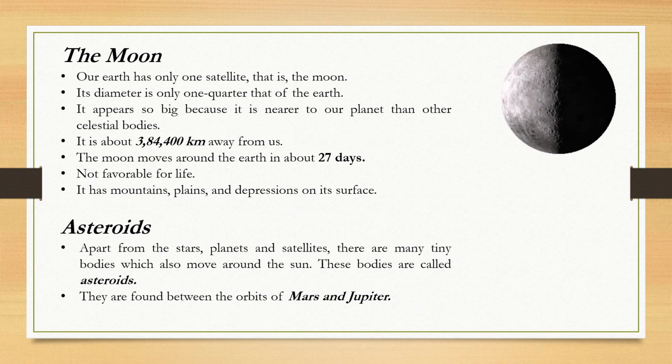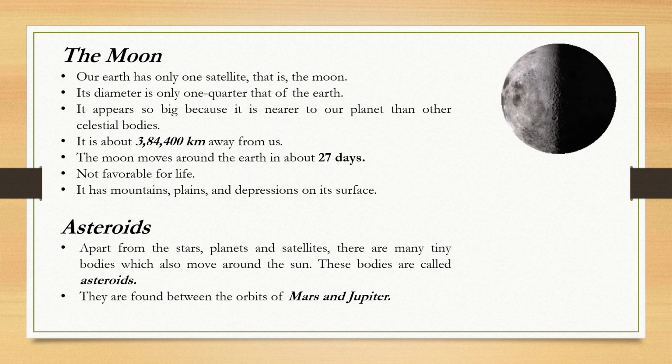The moon. Our earth has only one satellite, that is the moon. It is also called the natural satellite of earth. Its diameter is only 1/4 that of the earth. It appears so big because it is nearer to our planet than other celestial bodies. It is about 3,84,400 kilometers away from us. The moon moves around the earth in about 27 days. It is not favorable for life. It has mountains, plains and depressions on its surface.